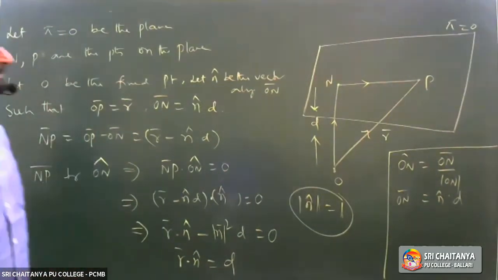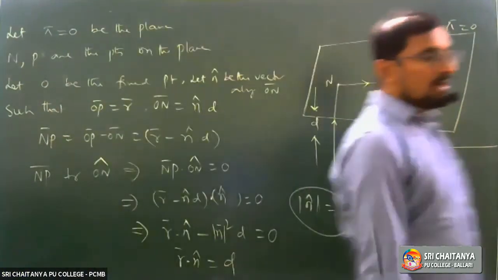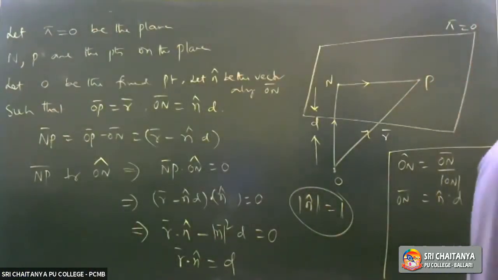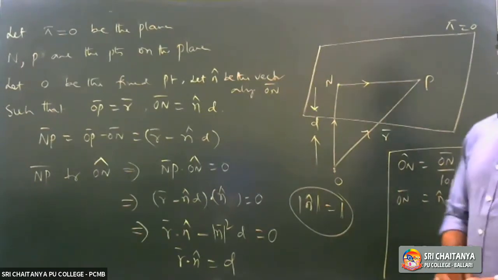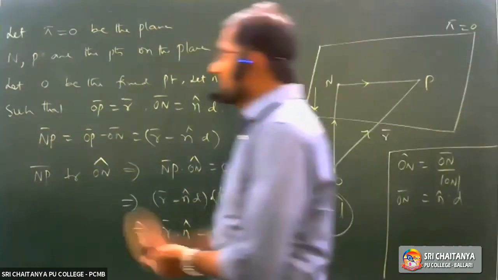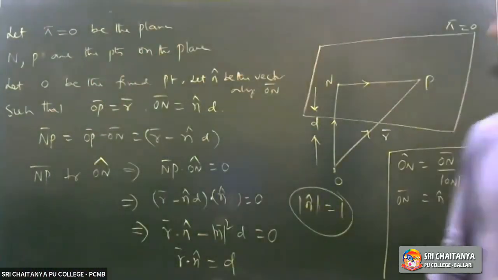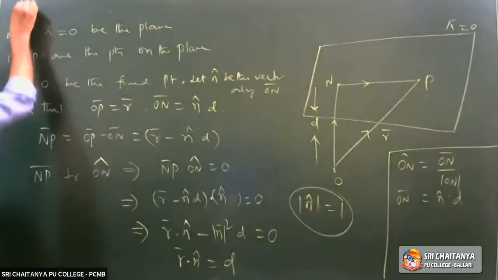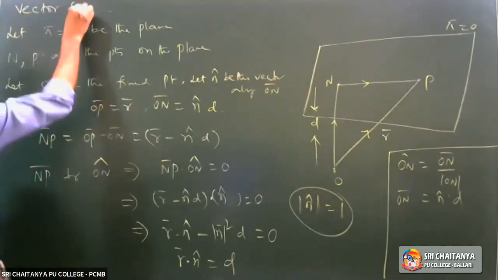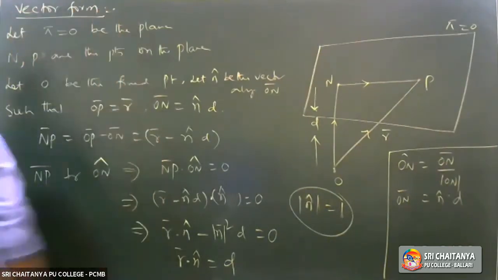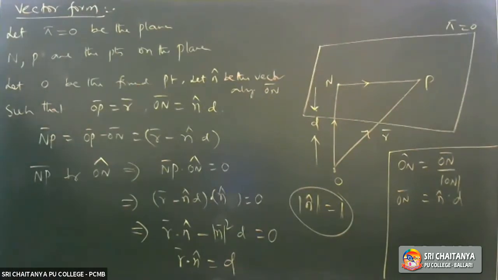Copy this one. While copying, I am going to repeat once again. Let pi be, copy this one slowly. This is only vector form. You should write the side heading vector form. Let pi is equal to 0 be the plane.